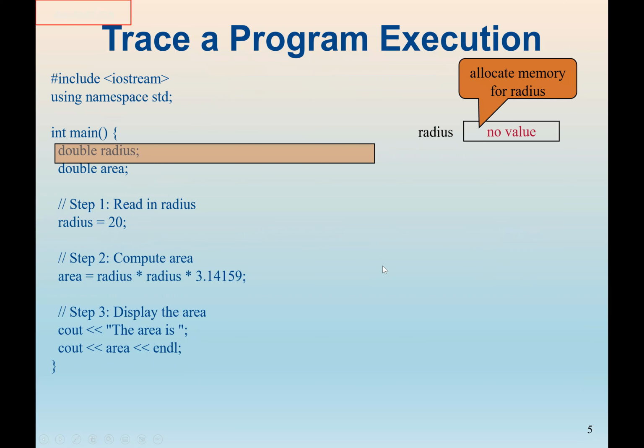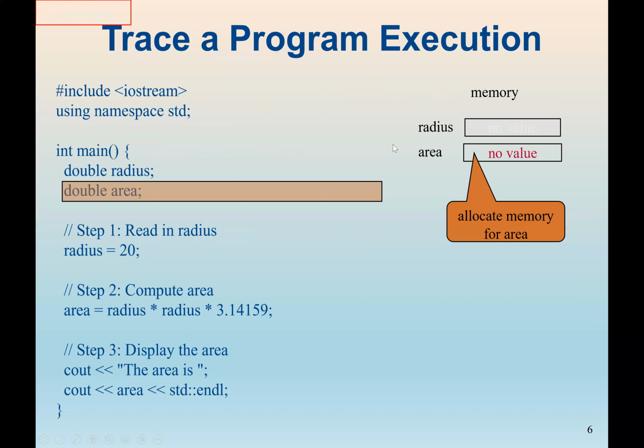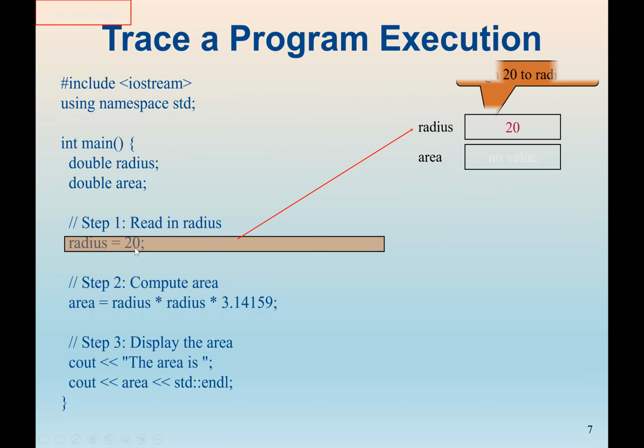So this is also to trace the program execution. When we run this program, first we declare our variable radius. So the operating system gives us a memory location. So far, there's no value in both of them, the radius and the area.